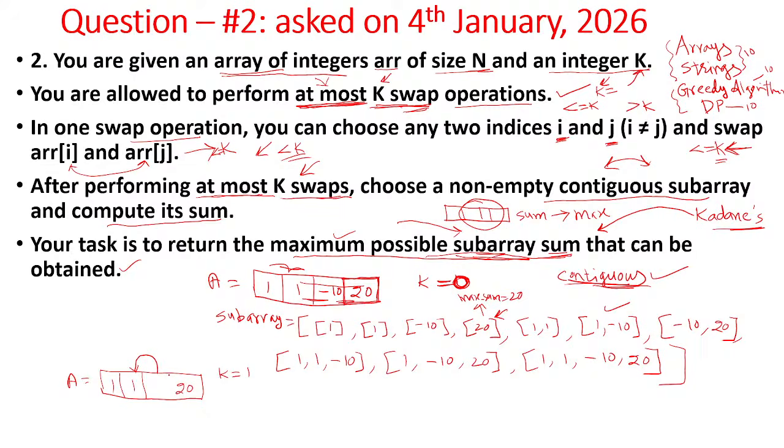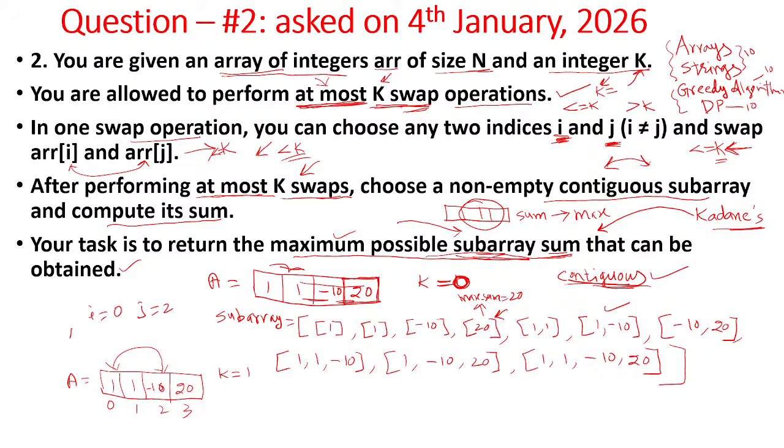So what we do is, we can swap these two elements. In the problem it is given that you can select any i and j values. It is not compulsory that only side by side elements should be swapped. You can swap any two elements within the array. I and j values can be anything here. So in this case our i and j values look like this: i value is 0 and j value is 2.